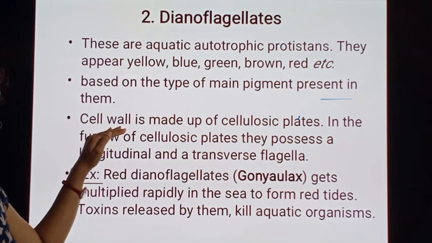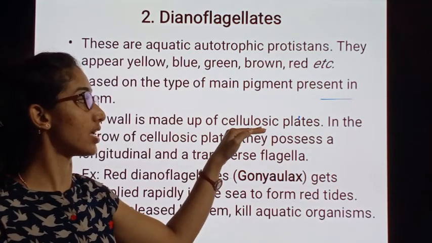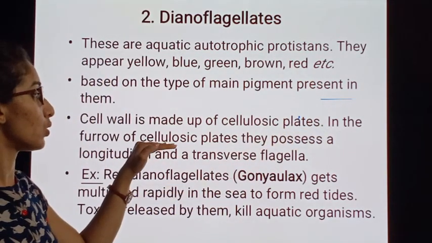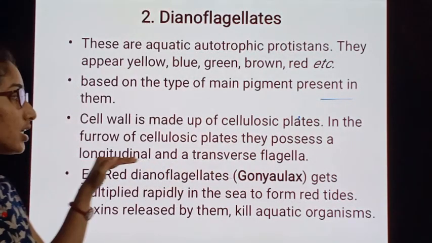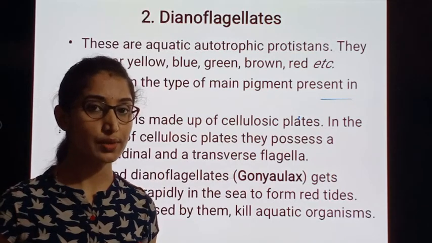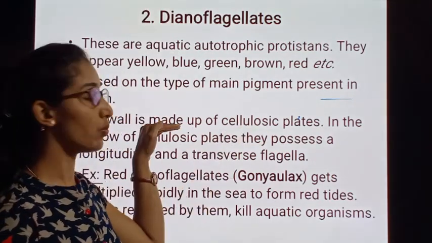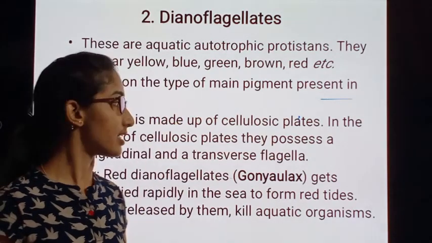The cell wall of these Dinoflagellates is made up of cellulosic plates. In the furrow of cellulosic plates, they possess a longitudinal and a transverse flagella. Everywhere we are specifying the cell wall.